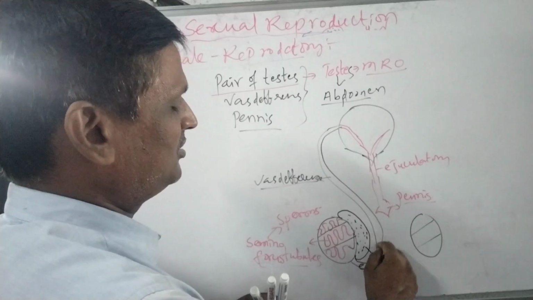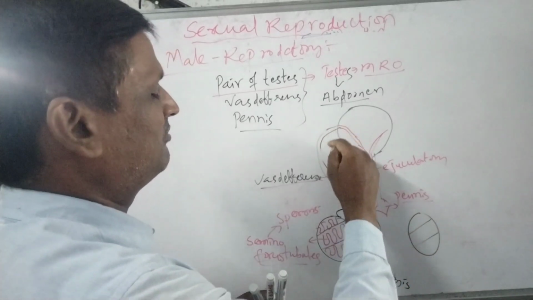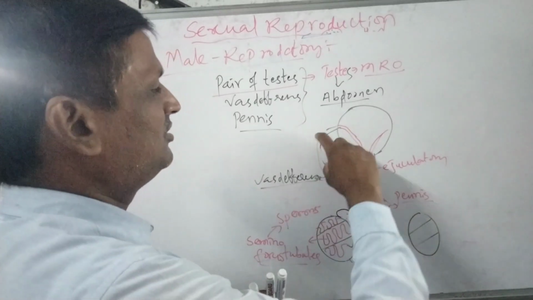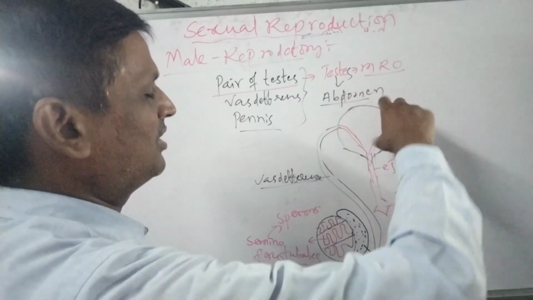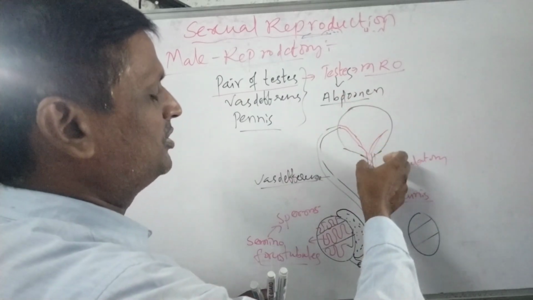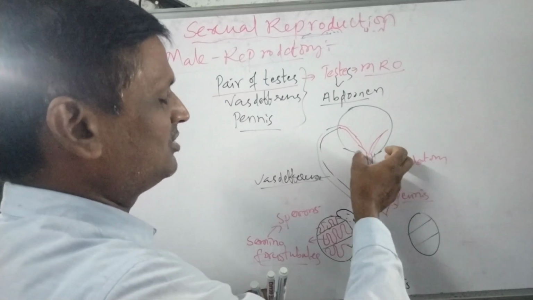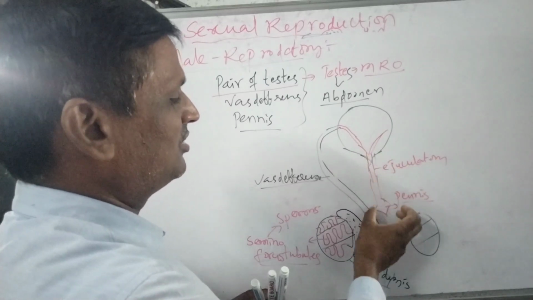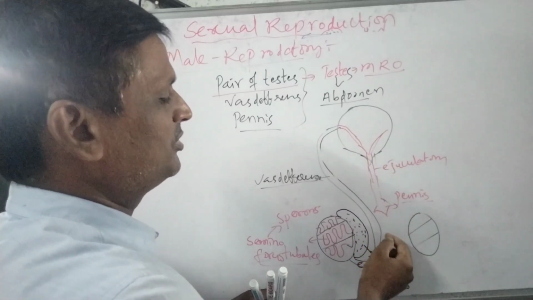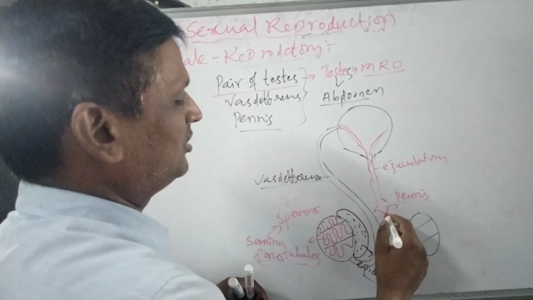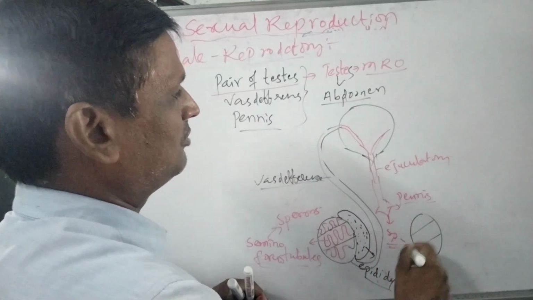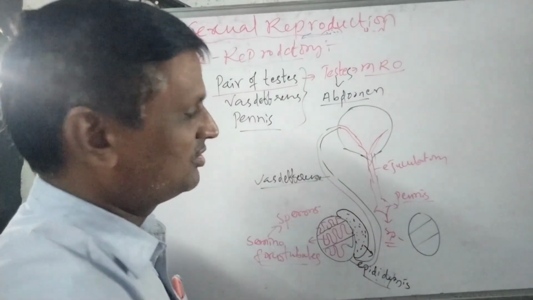From this epididymis, another tube-like structure develops, called the vas deferens. This vas deferens travels towards the backside of the urinary bladder and opens out. It is connected to the ejaculatory duct, connected to the penis, which opens out through the urethra. Through the urethra the sperms will be released out. So this is all about the male reproductive system.